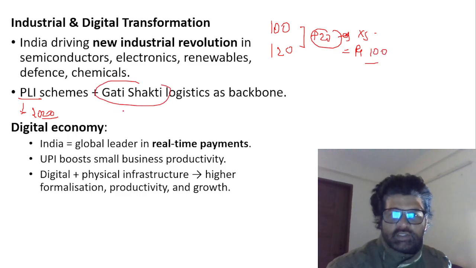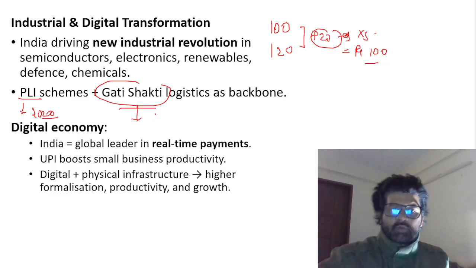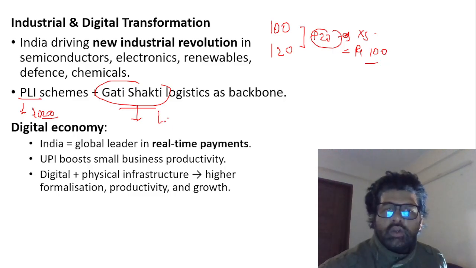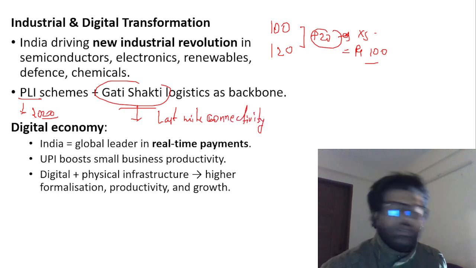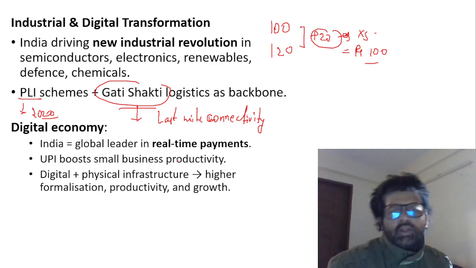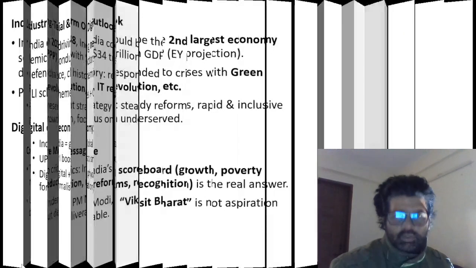And then you have Gati Shakti. Gati Shakti is what? You have airports, roadways, railways, airways, all working in their own silos. Connect them to ensure last mile connectivity. More than 15 ministries are coming together for this Gati Shakti initiative to ensure last mile connectivity. Roadways, airways, everything has to be connected, right? Digital economy, UPI, any and every country is adopting it. That's what Hardeep Singh Puri sir is talking about here.